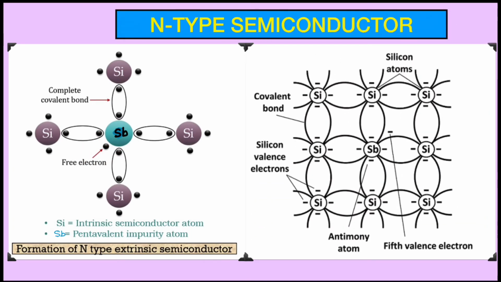Let's have another look in the broader view. You just see here antimony is added to silicon, so 1 electron is left unpaired. In that way, each atom of antimony will provide an additional electron to the extrinsic semiconductor known as N-type semiconductor. So what happens to the band structure or the band diagram of N-type semiconductor, that also we try to understand.